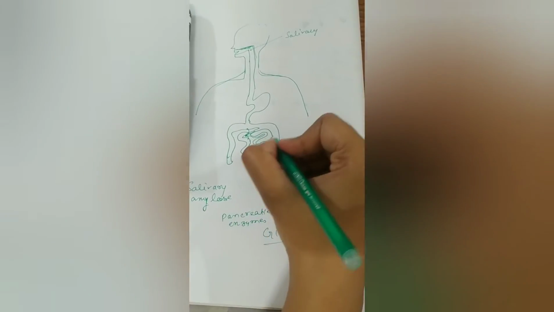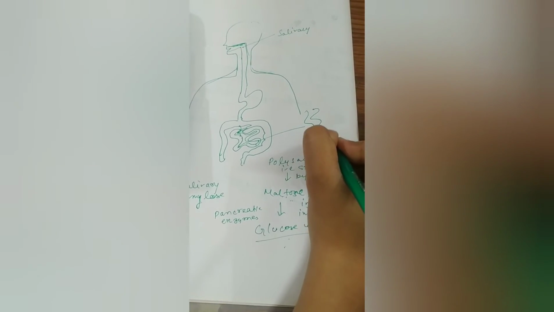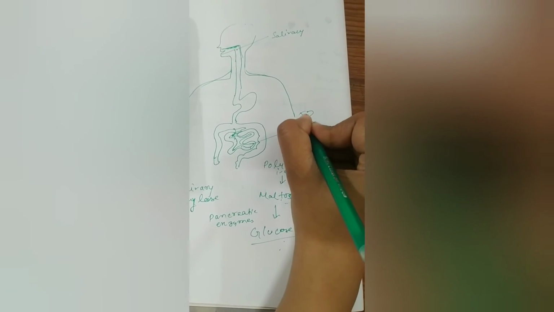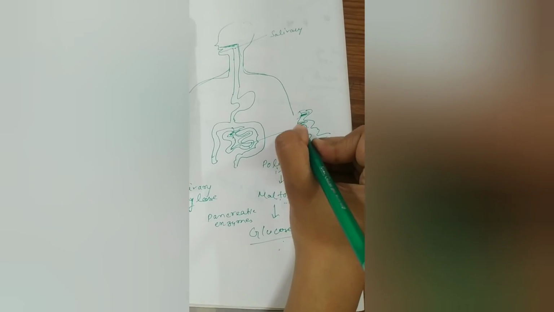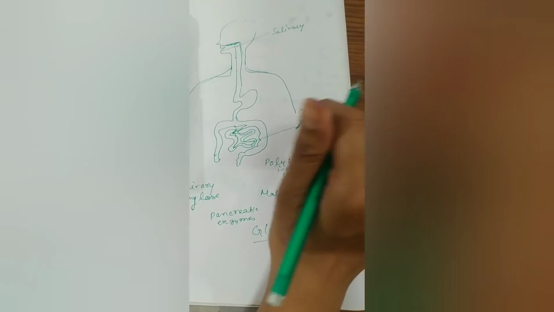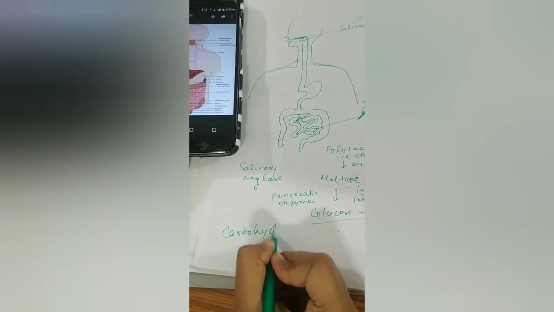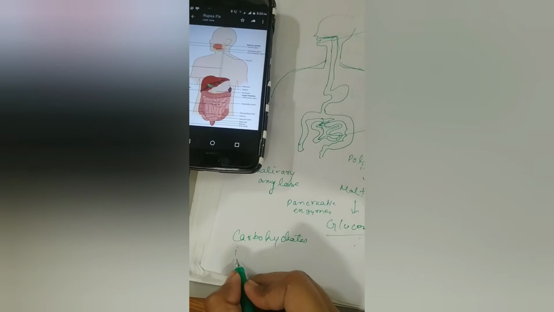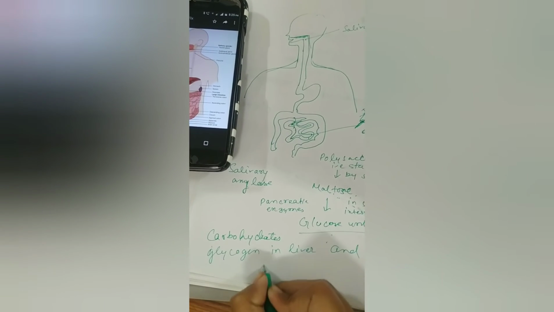Now see, this is the picture of a small intestine. Inside this small intestine there are villi, and inside these villi there are tiny blood vessels. These blood vessels absorb the glucose units, and the glucose is transported throughout our whole body. Inside the body the carbohydrate is stored in the form of glycogen in liver and muscles.